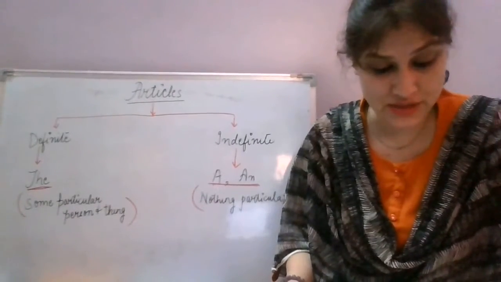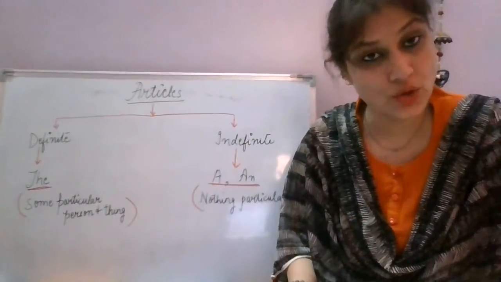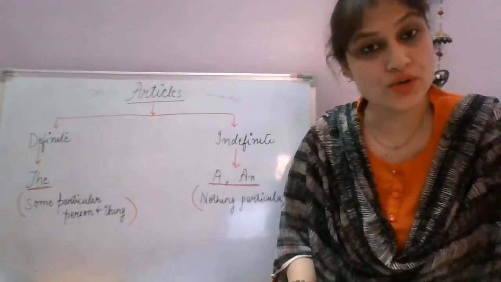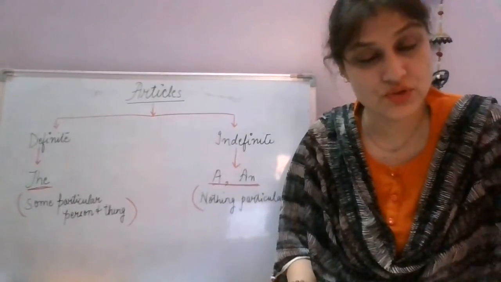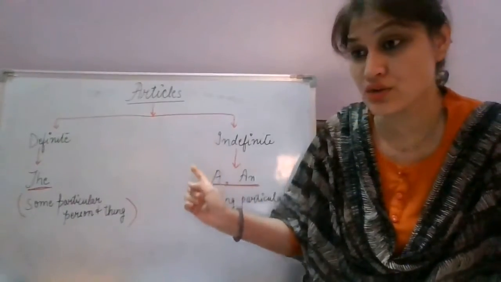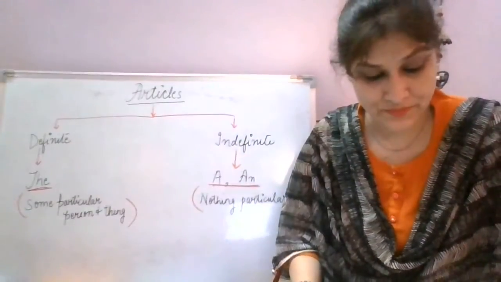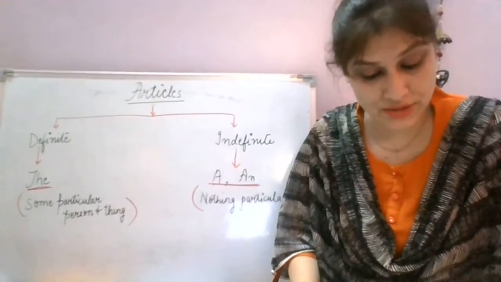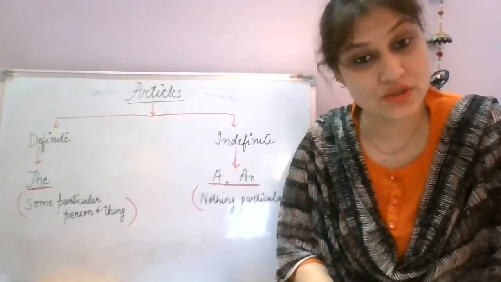Right? So let's continue. Now the adjectives a, an, and the are commonly called articles. So they are also adjectives. They are demonstrative adjectives. So you should know articles are also known as demonstrative adjectives. Now the definite article the: it points to some particular person or thing.